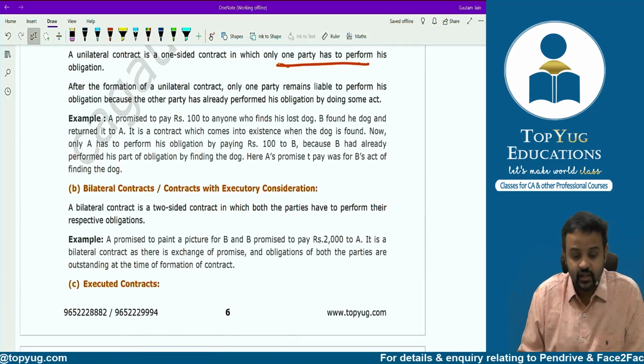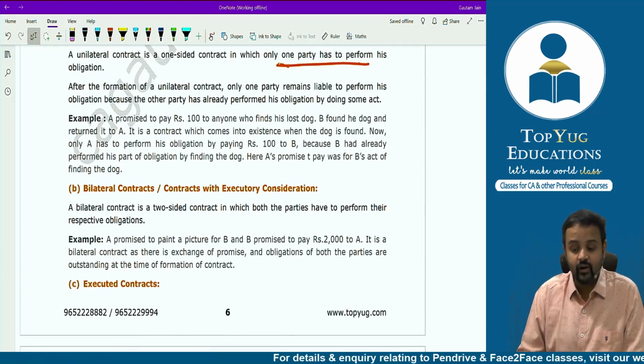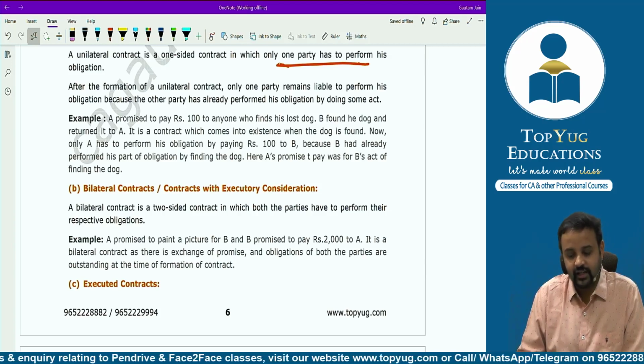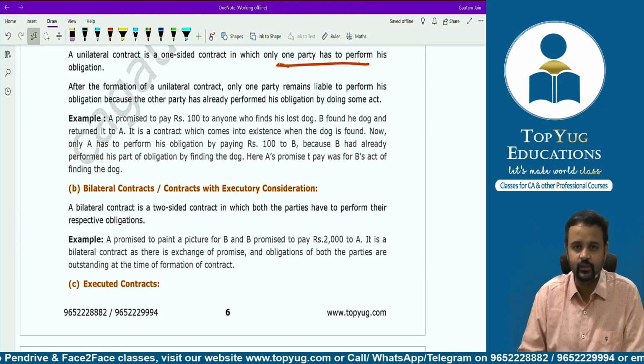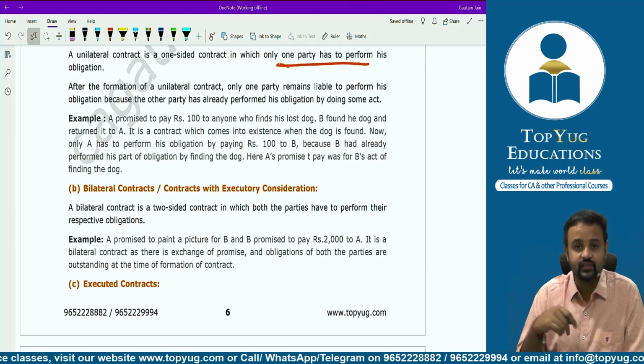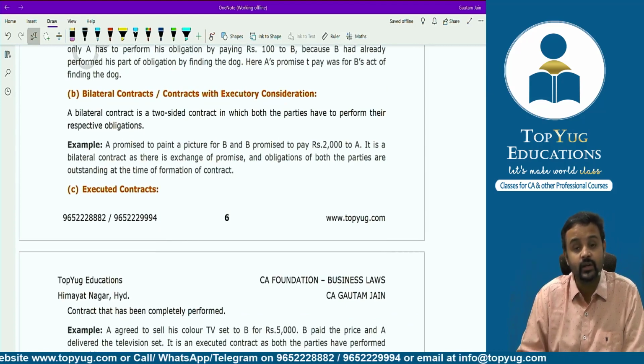Okay, sir. Next example. A promised to pay rupees 100 to anyone who finds his lost dog. B found the dog and returned it to A. It is a contract which comes into existence when the dog is found. Now only A has to perform his obligation by paying rupees 100 to B, because B had already performed his part of obligation by finding the dog. Here A's promise to pay was for B's act of finding the dog. So at the time of formation, what happened? At the time of formation, the person has found the dog, right? But the other person, the owner of the dog, is yet to pay. So that's where it is called as what? At the time of formation, one party has performed, other party is yet to perform.